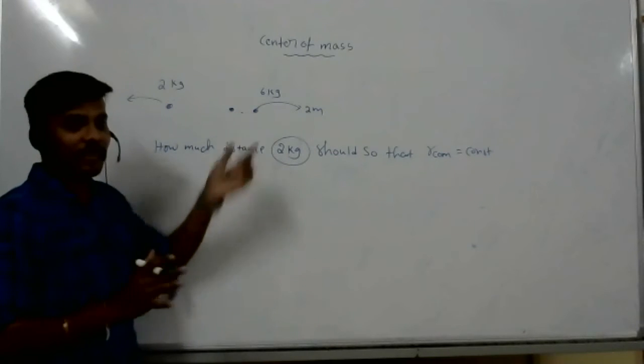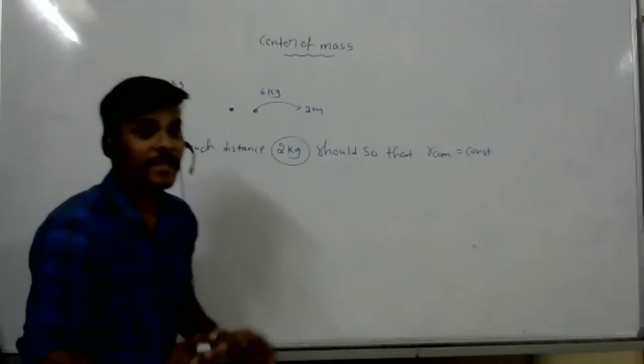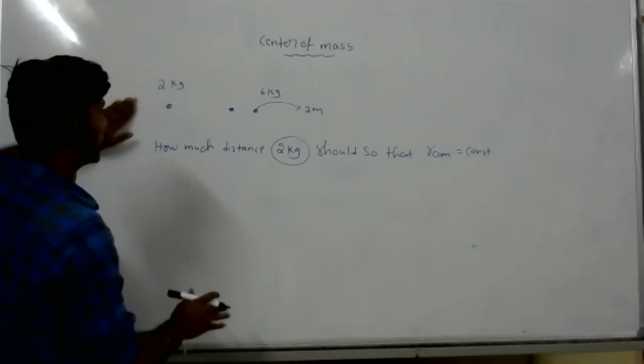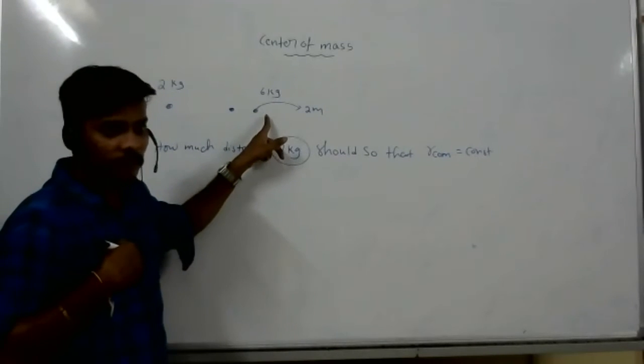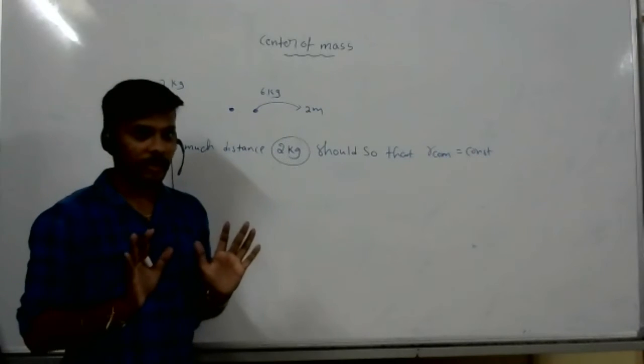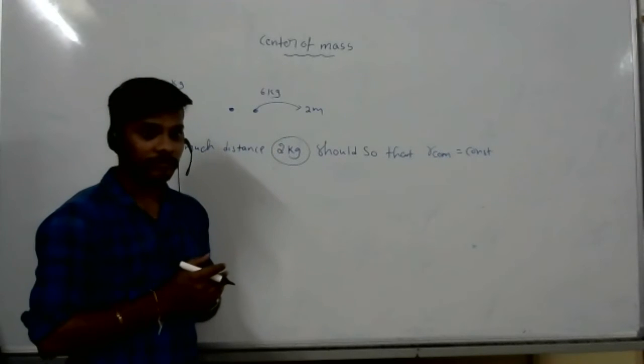So the 2 kg body is also moving to the other side. Ananya, see the question. Don't forget this. I am shifting the 6 kg body 2 meters. So center of mass will shift or not? Yes, it will.